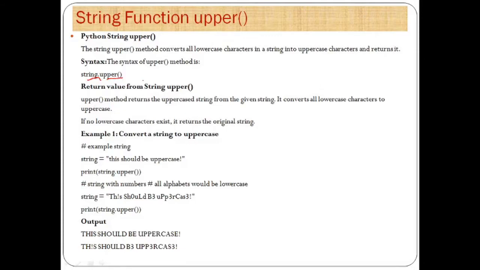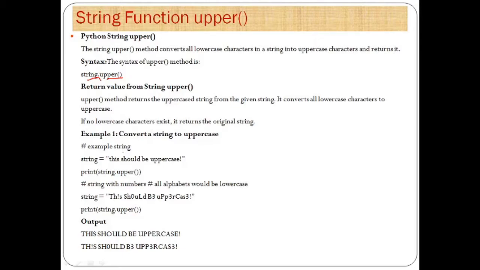There are no parameters in this upper function. The upper method returns the uppercase string from the given string. It converts all lowercase characters to uppercase. If no lowercase character exists, it returns the original string. That means if there are no lowercase characters in your input string, it will return your string as it is.